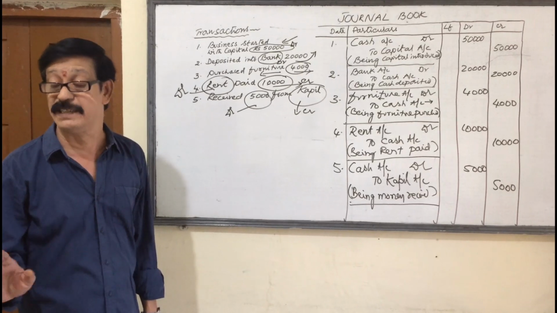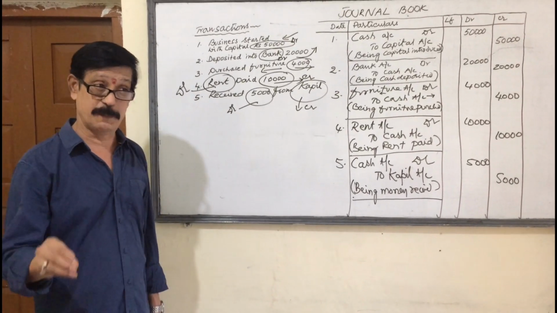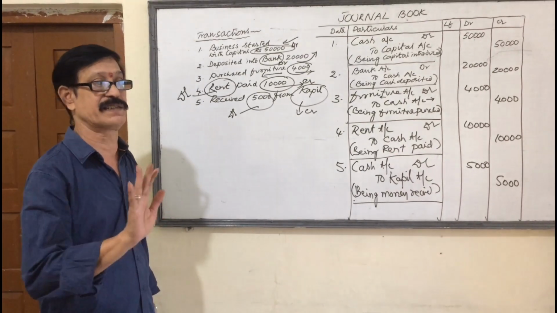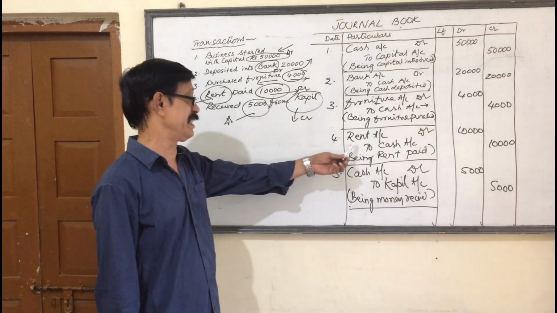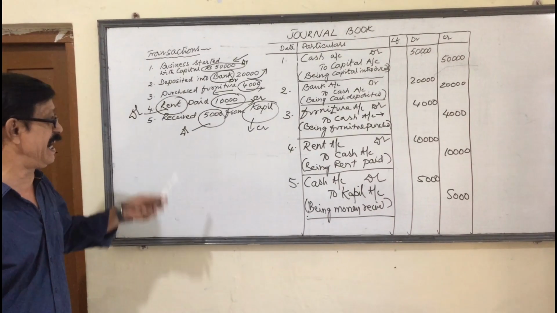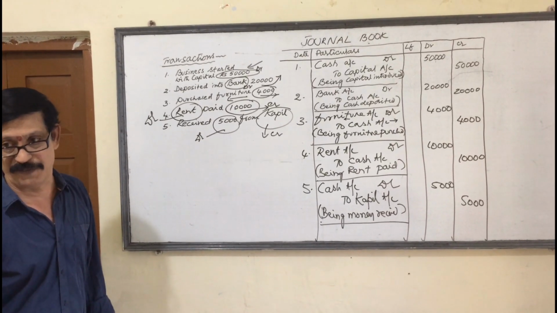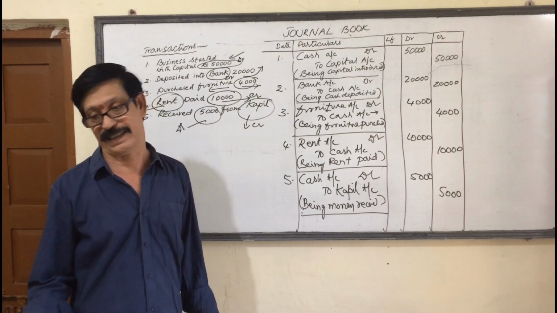To whom it is paid is not important. Rent paid to house owner, house owner is not important. Rent account only is important. So rent is debit, it is an expense. Our cash is going. Next and last, cash coming from Kapil. Debit what comes, cash. Kapil is the giver, credit the giver.